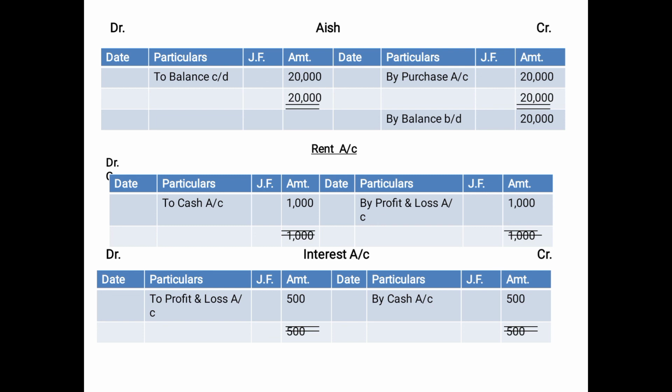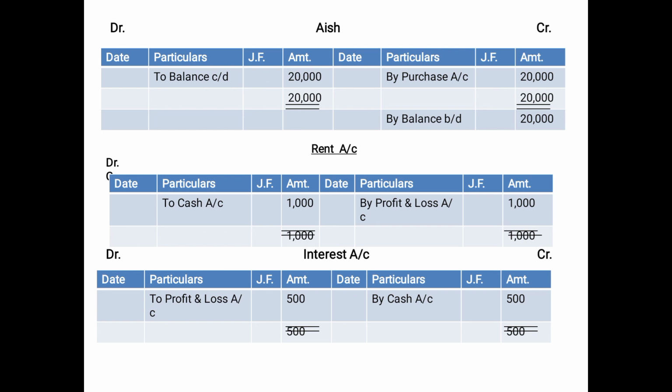Then the rent account. Now remember children, rent is a nominal account. Therefore whatever is the balance of rent account will be transferred to profit and loss account. We had already shown on the debit side to cash account 1000. Now the same will be transferred by profit and loss account 1000. And since here we are closing the account by transferring its balance to some particular account, there is no balance carried down, therefore there will be no balance brought down as well.